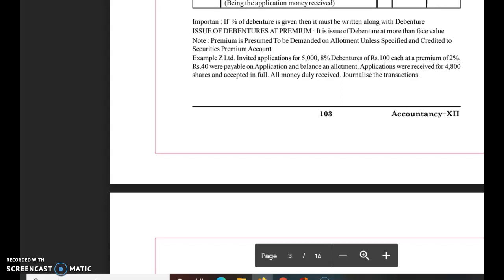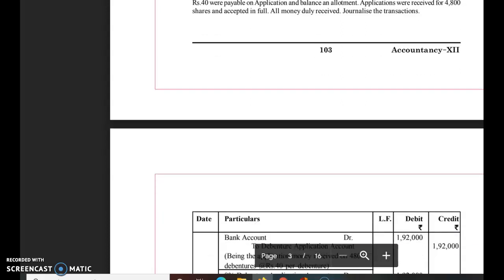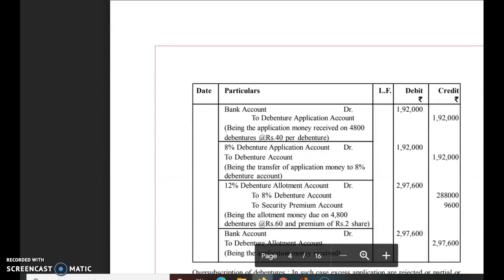So what would be the entries? 4,800 applications were received. How is the amount payable? The amount is payable 40 on application and balance on allotment. So the first entry will be bank account debit to debenture application account, 4,800 debentures at the rate of 40 rupees, 1,92,000. This amount will be transferred to the debenture account. The entry will be 8% debenture application account debit 1,92,000 to debenture account 1,92,000.